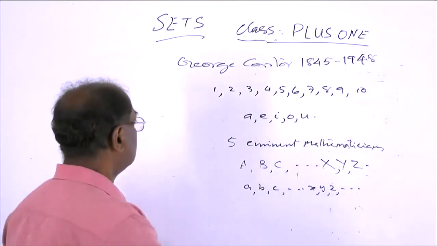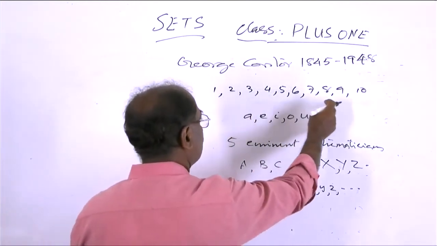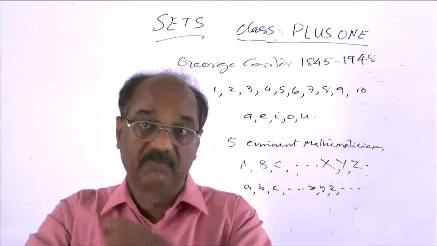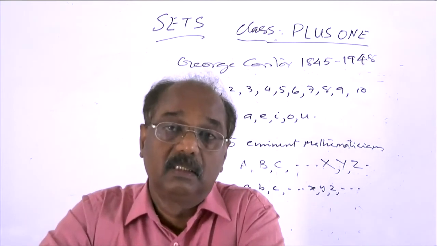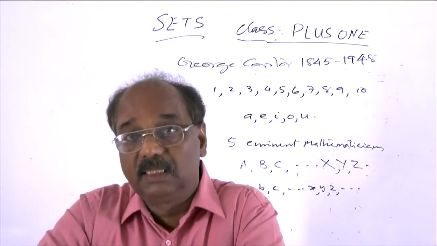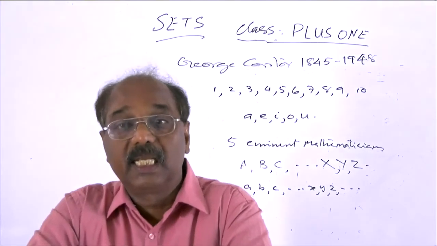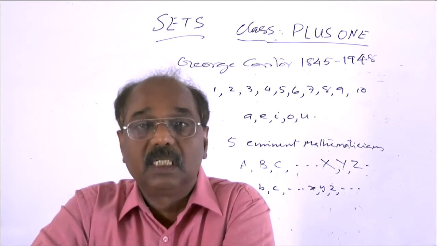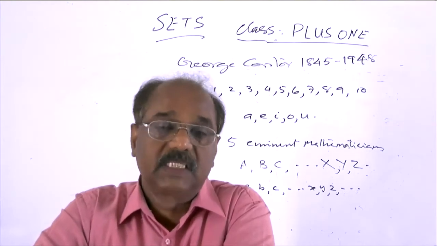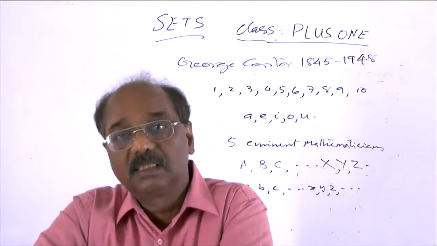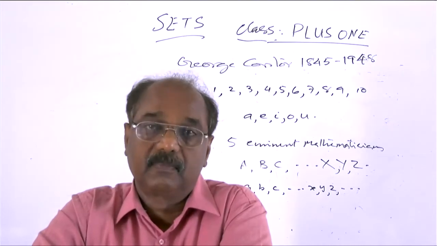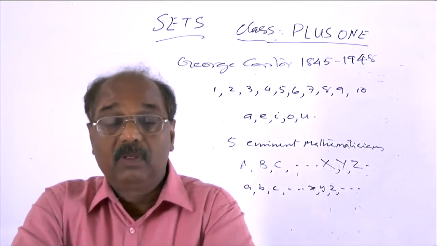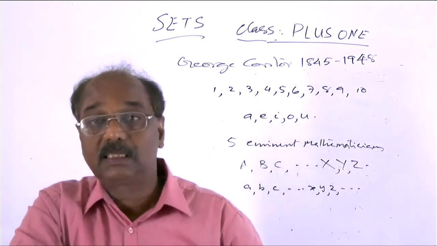So this collection 1, 2, 3, 4, 5, 6, 7, 8, 9, 10 can be denoted by a capital A. But we have to specify what it means. The capital letter A means capital A is the set of first 10 natural numbers. Then we can write the set as capital A for convenience. And then if you want to represent the set,